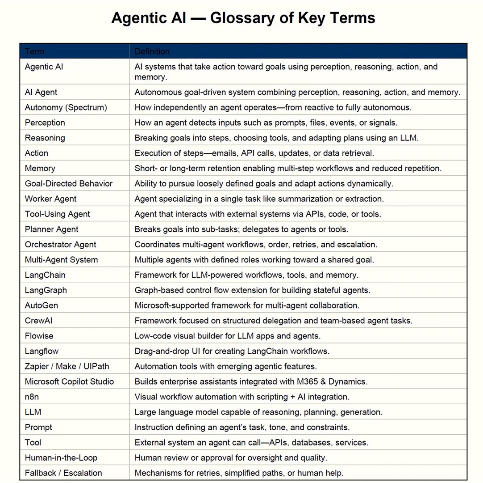Next is perception. Perception is how an agent notices things. A new email, a database update, a file uploaded, or even a prompt. These are all signals that trigger agent behavior. Next comes reasoning. Reasoning is the agent's ability to break big goals into smaller steps.